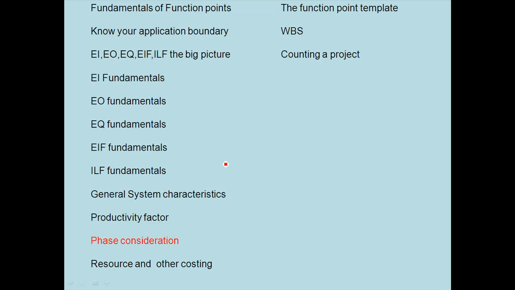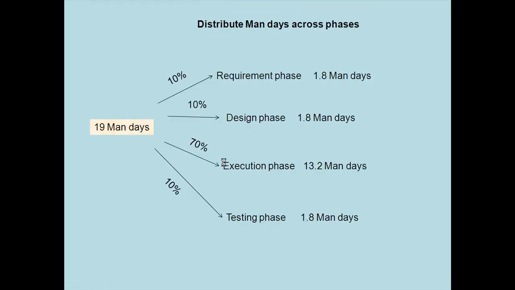So in this session we'll try to understand that once we get the man days, how do we consider these phases in estimation. Let's say that you have come out with your 19 man days. I mean to say, you have your adjusted function point, you have defined a productivity factor, and after that you have come out with 19 man days.